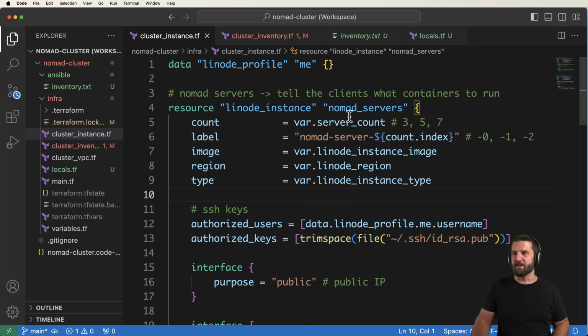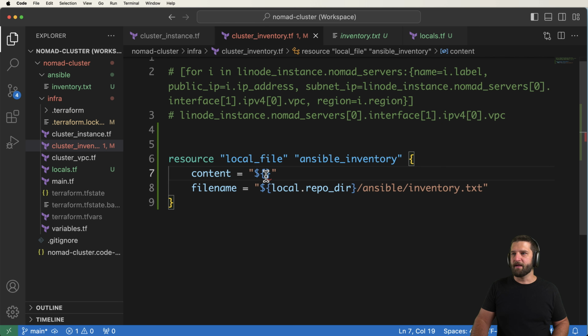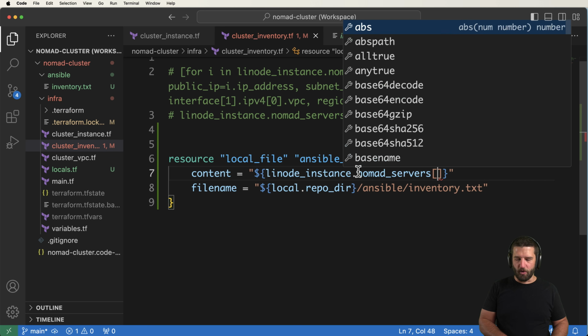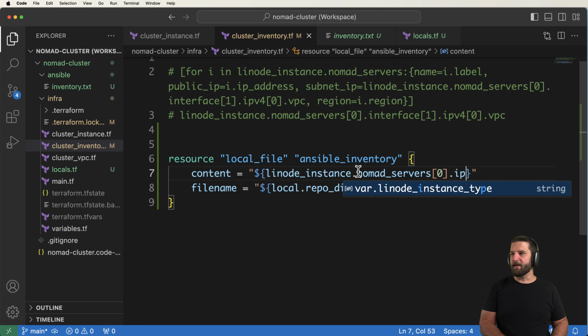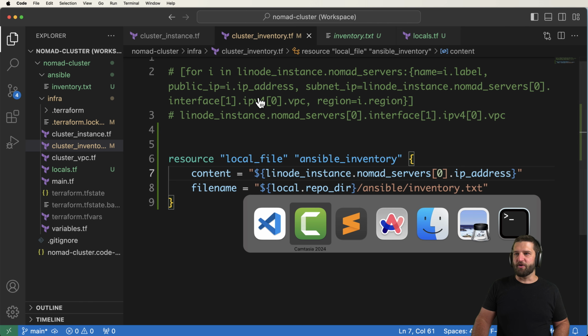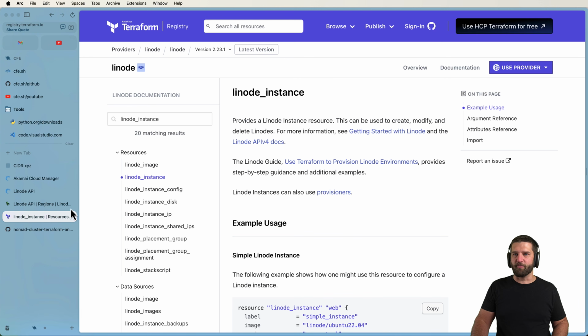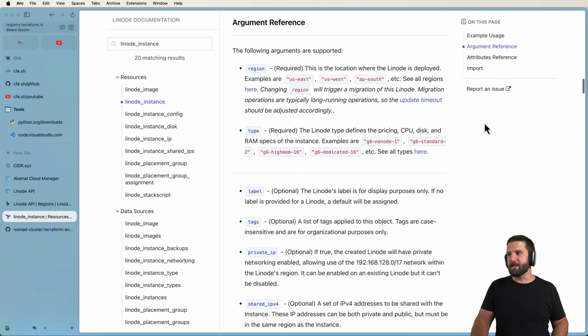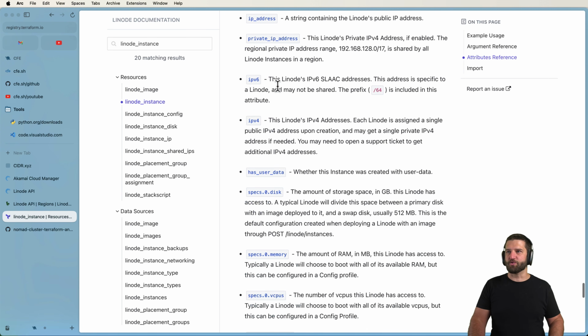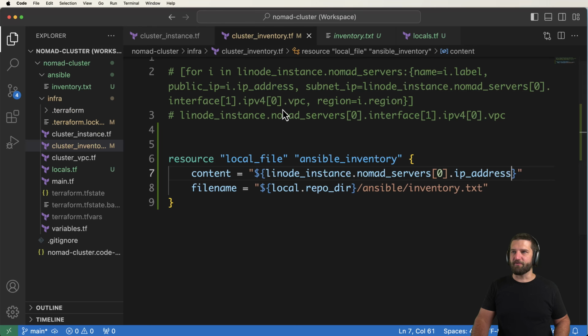I'm not going to go ahead and do the iteration just yet, but I will grab the Linode instance dot Linode servers, and then we'll go ahead and do 0 and then .ip address. Okay. And again, if you need to know what those dot notations are, there's a lot of different places you can look. One of them would be in the actual attributes reference for that resource itself. You got a lot of stuff in here for that.